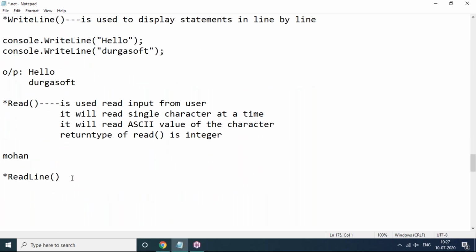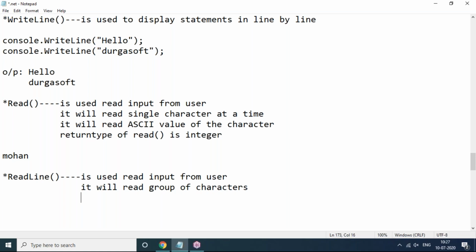Whereas the readline method is also the same, it is used to read input from the user only, but it will read a group of characters. The difference is clear. It will read a group of characters, and it will read the string value of the characters. It will read string values. So the return type of the readline method is string, we can say that.